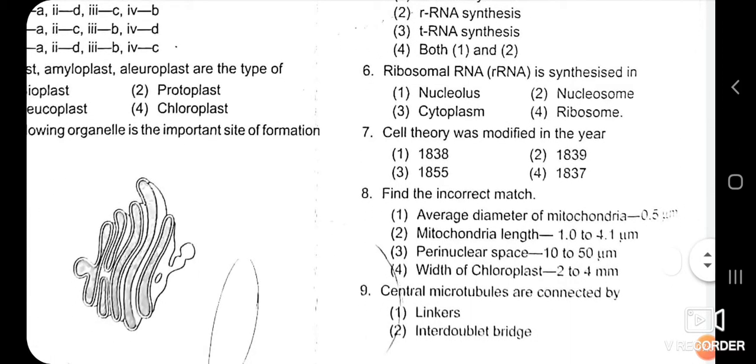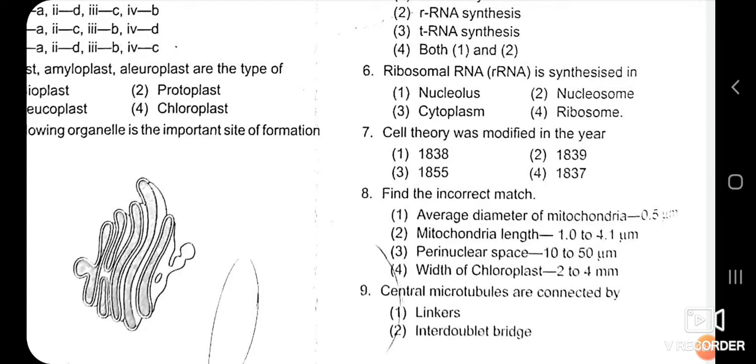Now the 6th MCQ is that ribosomal RNA, in short we call it rRNA, is synthesized in. Ribosomal RNA, we have just seen, is synthesized in the nucleolus, which is a spherical body present in the nucleus. So cytoplasm, ribosome or nucleosome is not the site of synthesis of the rRNA.